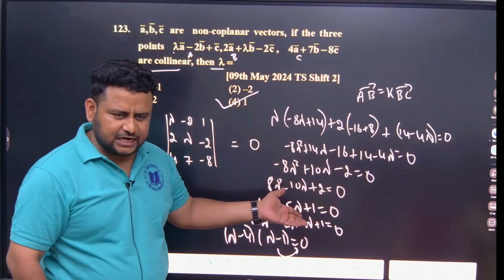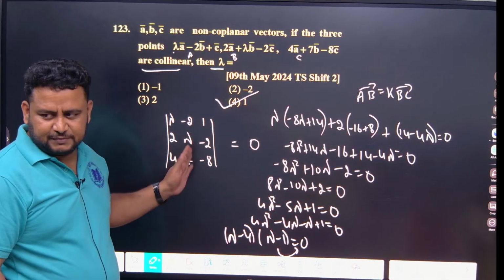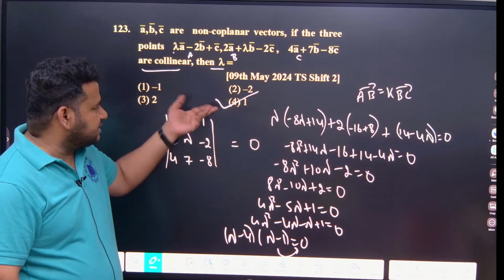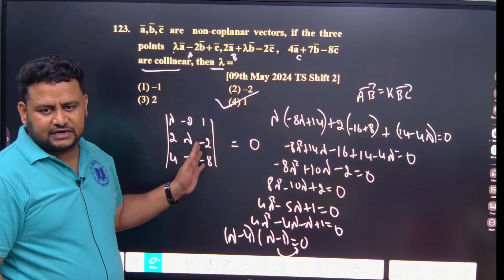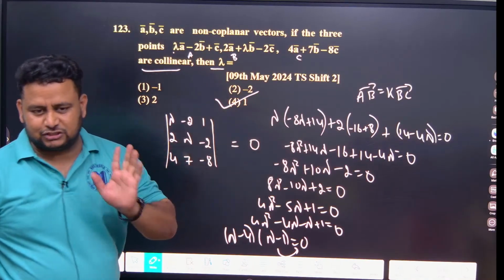So when they say collinear, directly find what? See, this is little calculative, I understand, but this concept is simple. What you have to do? Determinant is equal to 0 and you will get the value of lambda. Understood? Straight away from just simple concept you are getting a question.